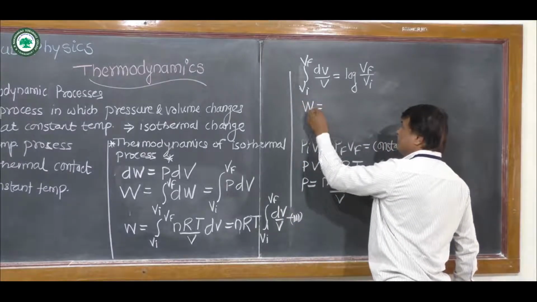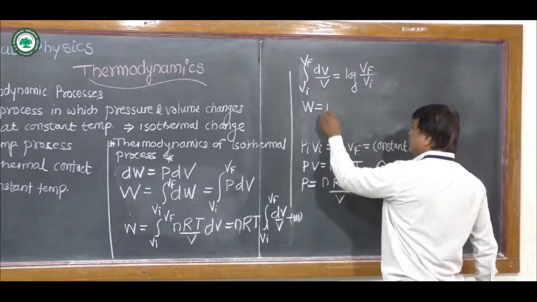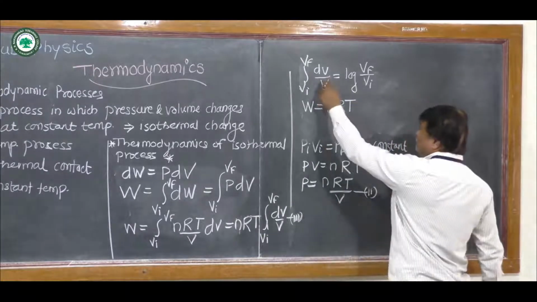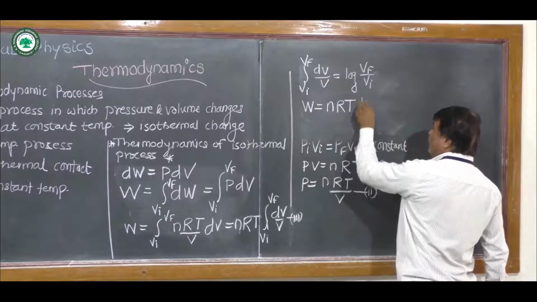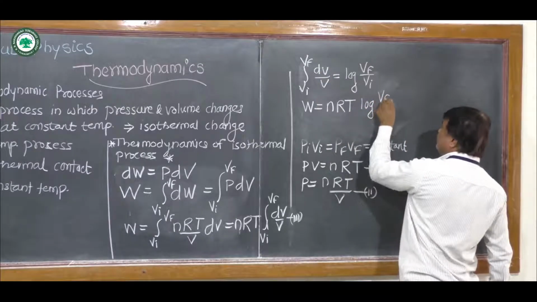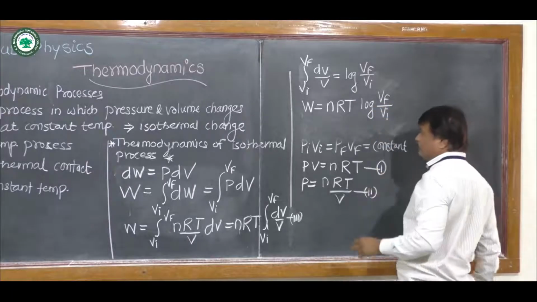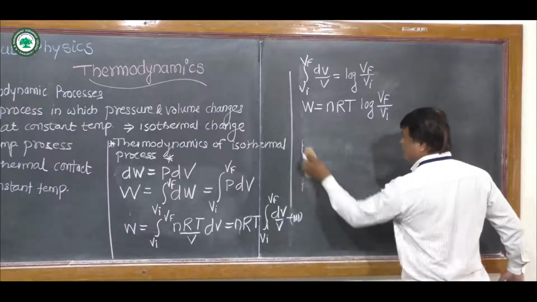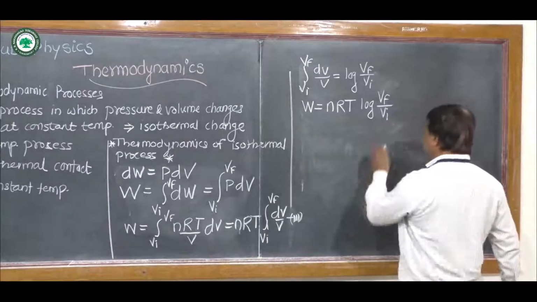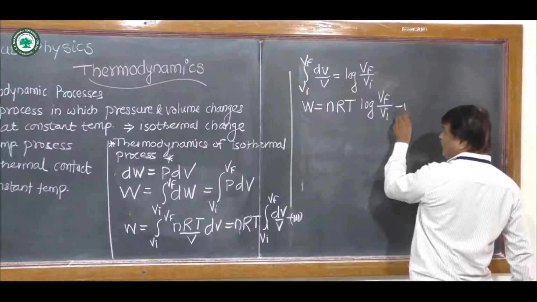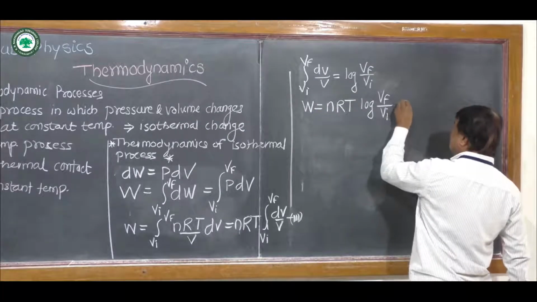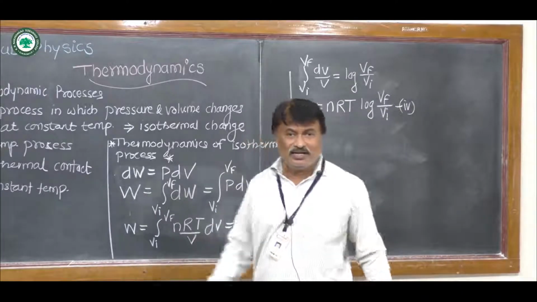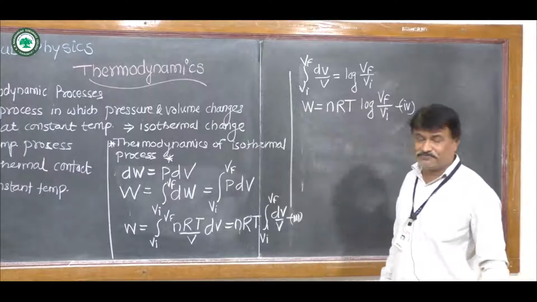This work done W is equal to nRT times log of Vf upon Vi, where Vf is the final volume and Vi is the initial volume. So we get the value of work done, that is equation 4. Now equation 4 gives us the work done during this isothermal process.